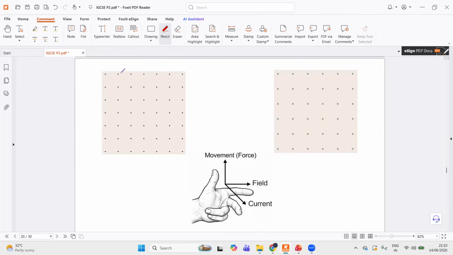Next, in magnetism, as in Unit 6, there is a very important concept where you need to figure out the direction of deflection of a moving charged particle. Always remember that current is in the same direction as motion of a positively charged particle, and current is in the opposite direction to the movement of a negatively charged particle. And also remember that a dot represents magnetic field out of the page and a cross represents magnetic field into the page. And the direction of deflection is found out using Fleming's left-hand rule.